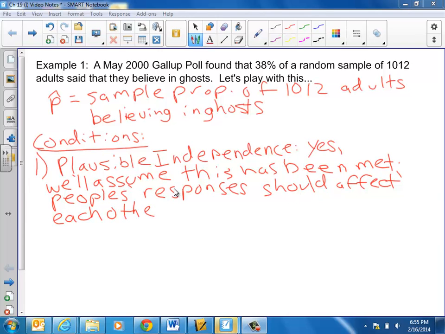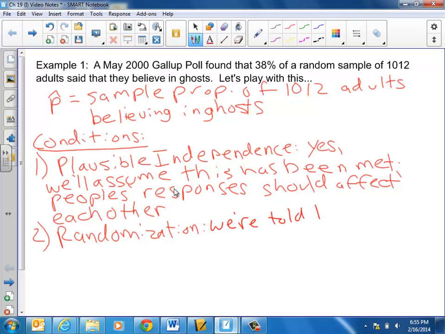Okay, so there's our new condition. And the other three, as you may remember, randomization was the first one that we checked. That is basically just saying, can we assume that the 1,012 people are an SRS, a simple random sample? We are told that. We're told this is met. All right, so there's the second condition.